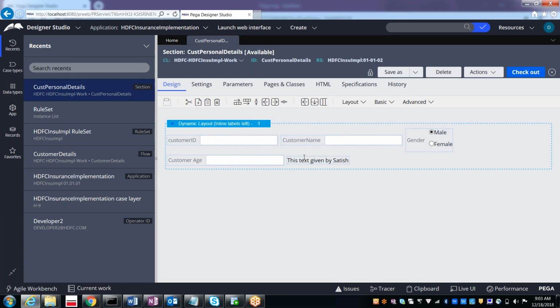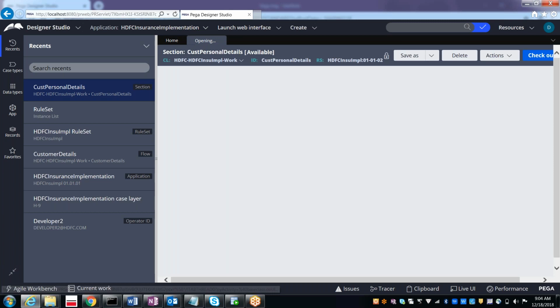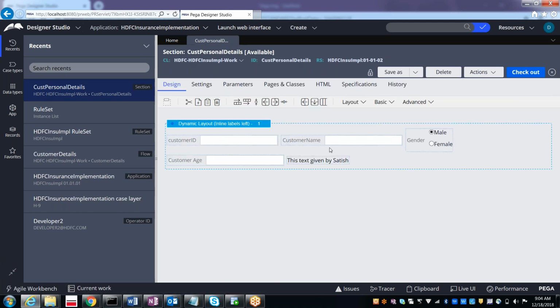Actually, it is having some cache. Cache means some temporary memory. You need to wait a minimum of 1 or 2 minutes. Okay, so you need to close it, and if you reopen it, then you will see his changes. Now we will be seeing developer 1's changes. So what did developer 1 do? The text given by Satish. This is the change he has done.